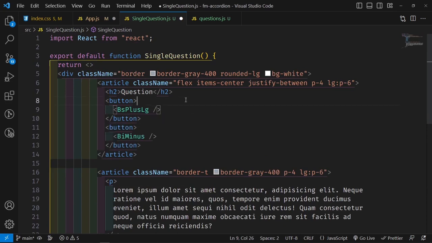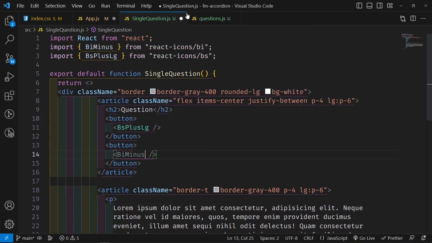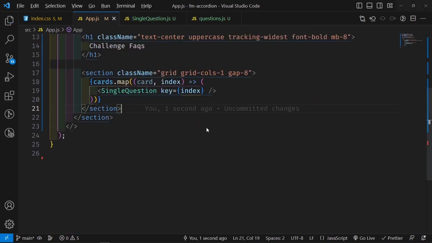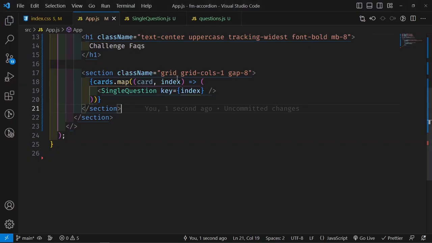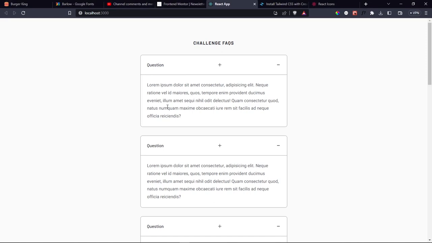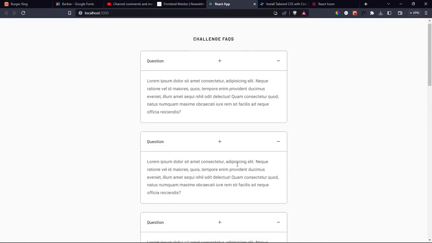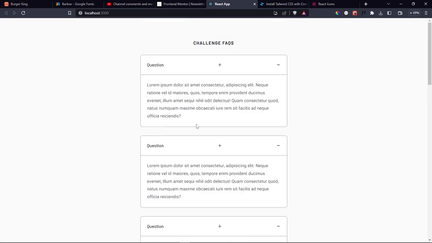So let me just say control spacebar here, and then import it, and then control spacebar, and then import it as well. And then we don't need anything else, so I can save it now. And then if I save this as well, look at what is going to happen on the screen. Now we have a single question. Now instead of rendering single question, now we are rendering the question component, which is basically all of this. So it means that we have 1, 2, 3, 4, 5, 6, 7, 8, 9, 10 question or something, if I counted correctly, that is.